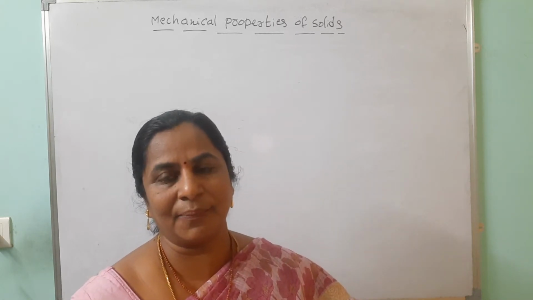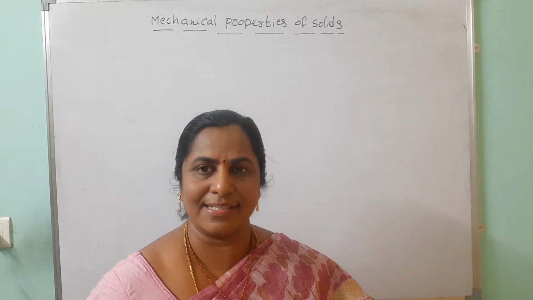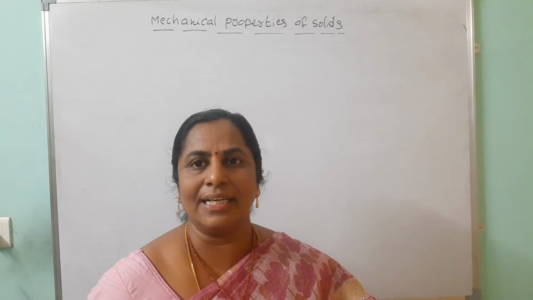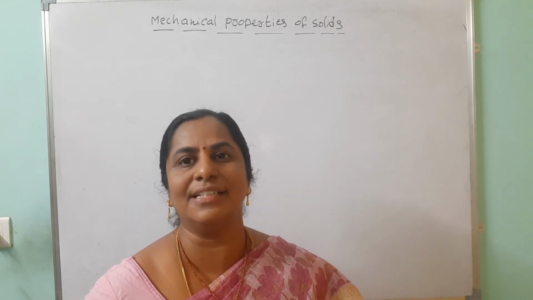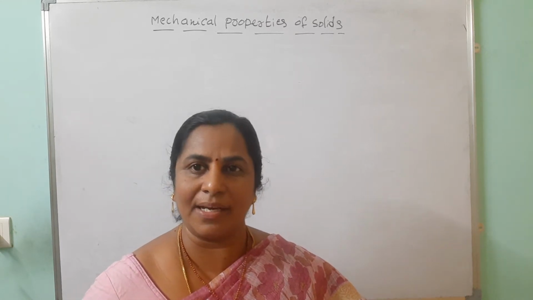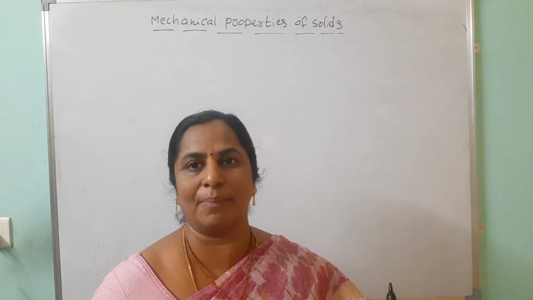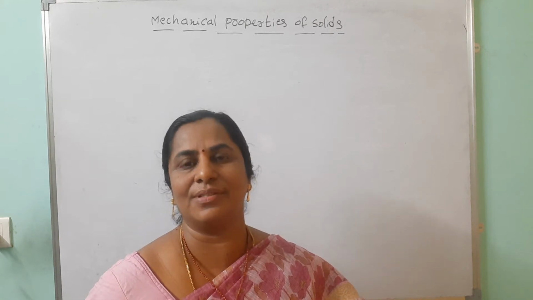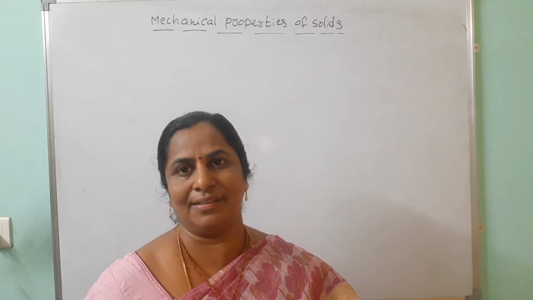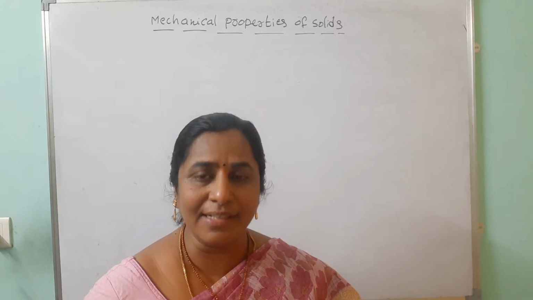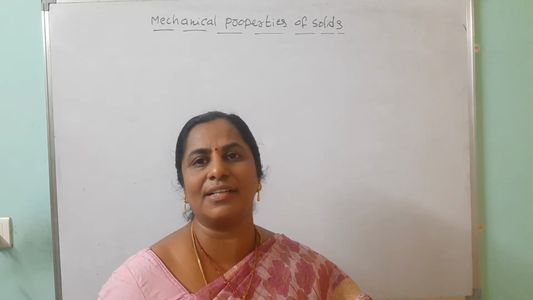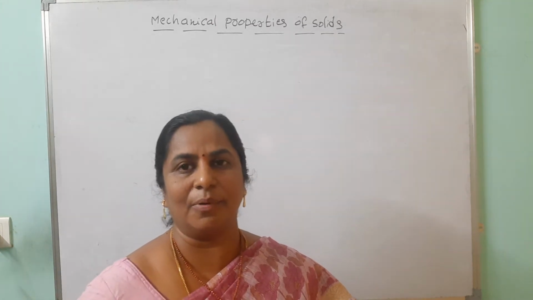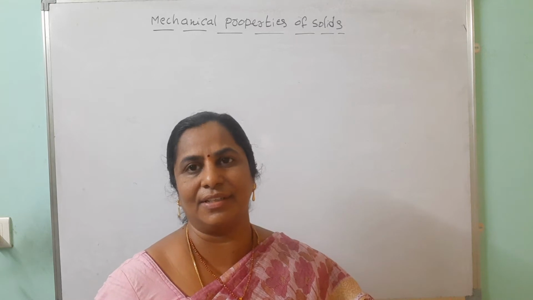Anyway, in our intermediate, we are focusing on stress, strain, Poisson's ratio, Young's modulus and all this. We start with the rigid body. No matter how much force we apply, there is no change in its shape and size, that is, no change in its dimensions. That is called a rigid body. There is no perfect rigid body in nature, but diamond we can treat as an approximate rigid body. That is the definition of the rigid body.